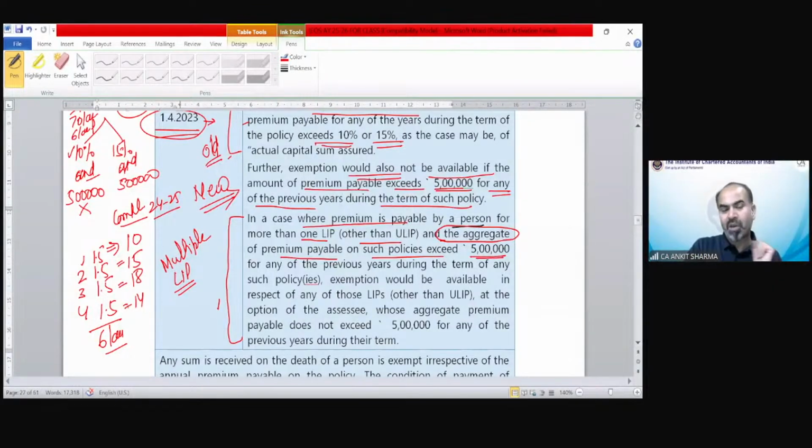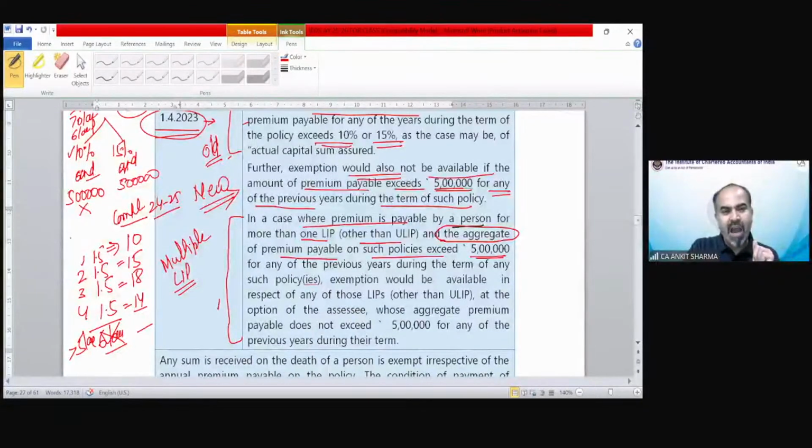So you have received 4 compensations from 4 different policies. And the premium paid was 1.5 lakh every year on each of those 4 policies. So now your total amount cannot be exempted as the aggregate is exceeding 5 lakh. Because it's exceeding 5 lakh, all policies cannot be exempted. You can exempt any 3 policies out of these 4 policies. So if you are having multiple policies and the aggregate premium exceeds 5 lakh, then we can select those policies we want to claim exemption for, for which the premium does not exceed 5 lakh.